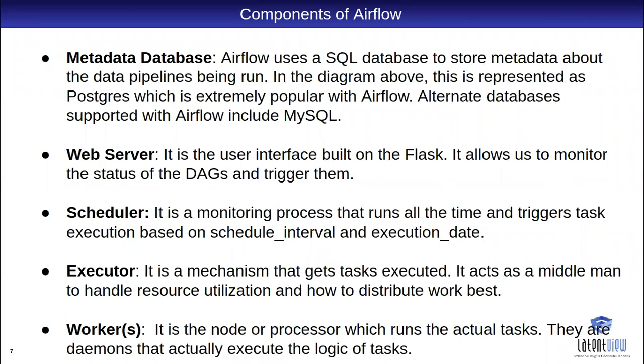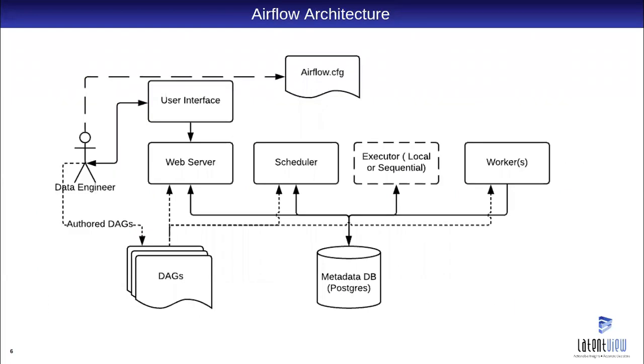I think I have explained these through the architecture itself.